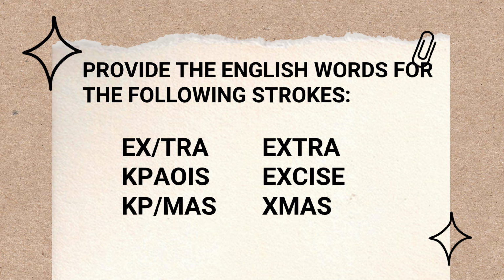Okay, let's reveal the answer. There you have it. The first one is extra. The second one is excise. That's initial KP for X, and then long I, and then final S, excise. And the other one is Christmas or Xmas, sorry, Xmas.